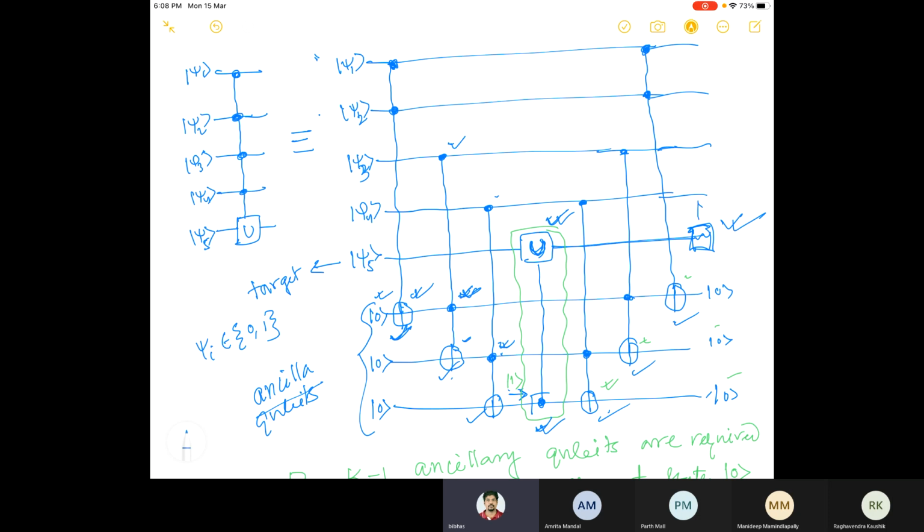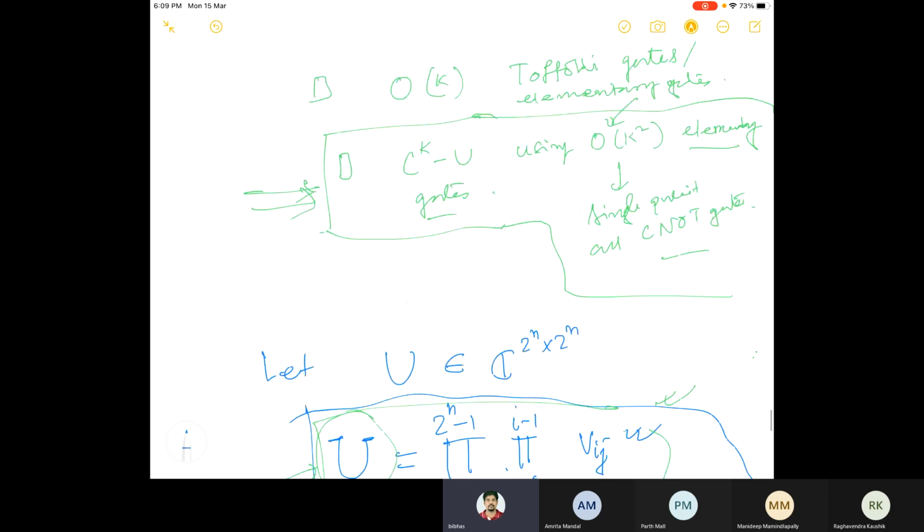So here, even if I write something like phi, this phi will be psi, alpha 0 plus, let's say, beta 1. Now if you measure this, you will not get the precise value of alpha and beta, but you will get an approximation of mod alpha squared and mod beta squared. You cannot detect the phase, but you will get the amplitudes, mod alpha squared and mod beta squared. From that, you can guess whether you are getting the desired one or not. So this is also a problem with quantum computation.